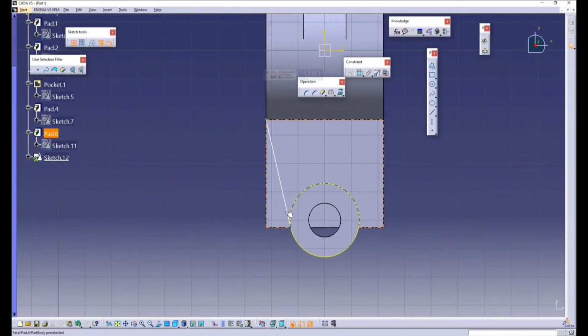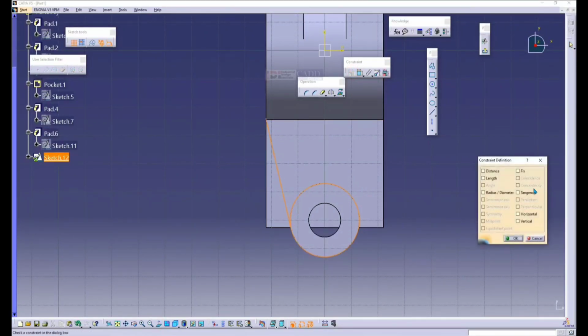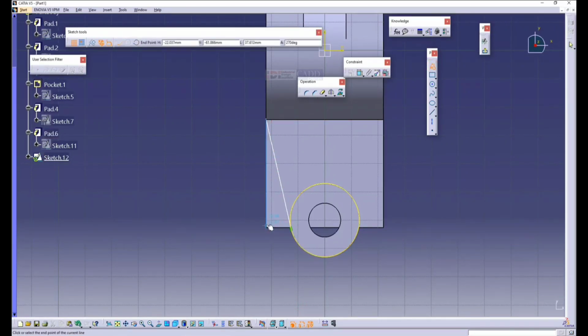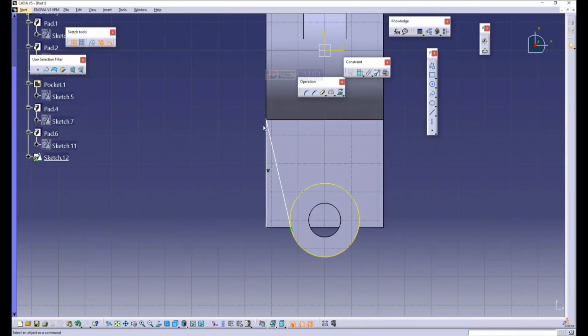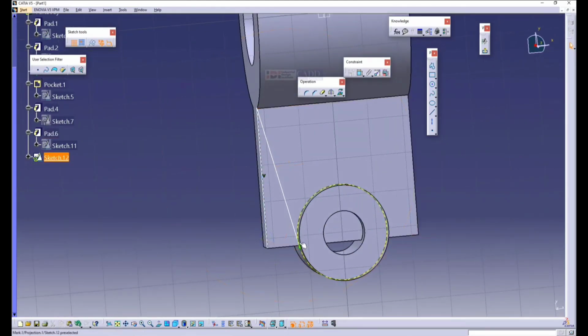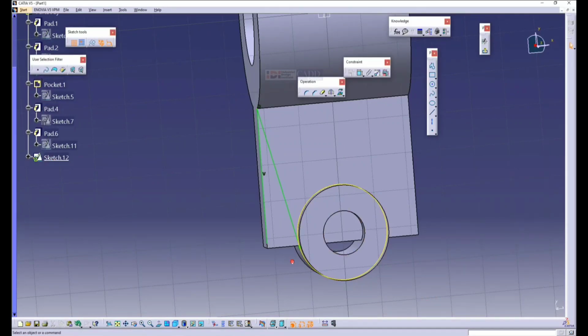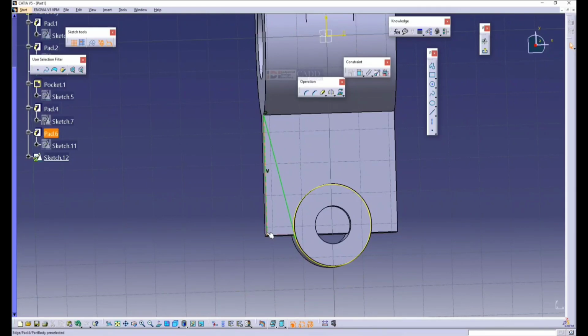You can see this one. I'll give a relation of tangency. I'll select line, create a vertical line and connect it. Just understand, here you can see there is some small gap. First let me give a constraint to the end, coincident constraint, say OK. Now extend this line a little bit and try to close it with respect to the curve. Yes, like this. So trim the excess.